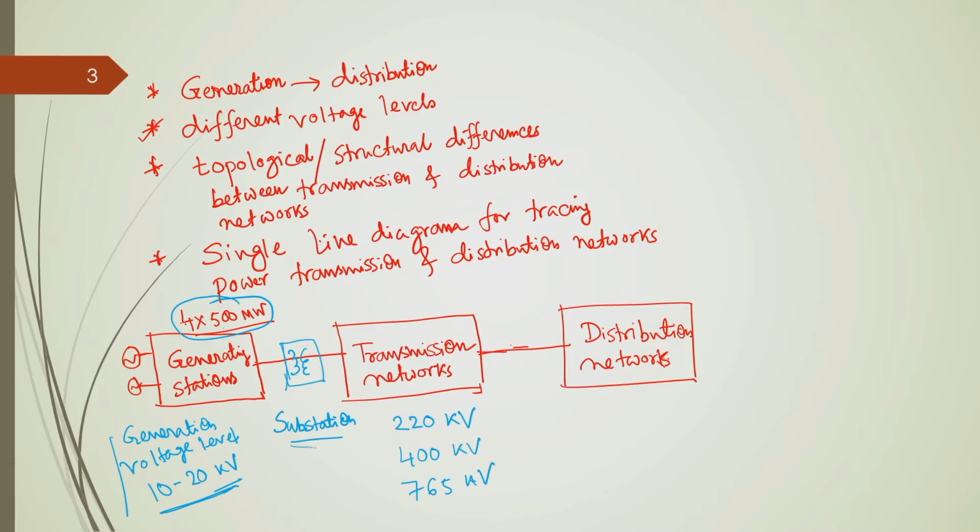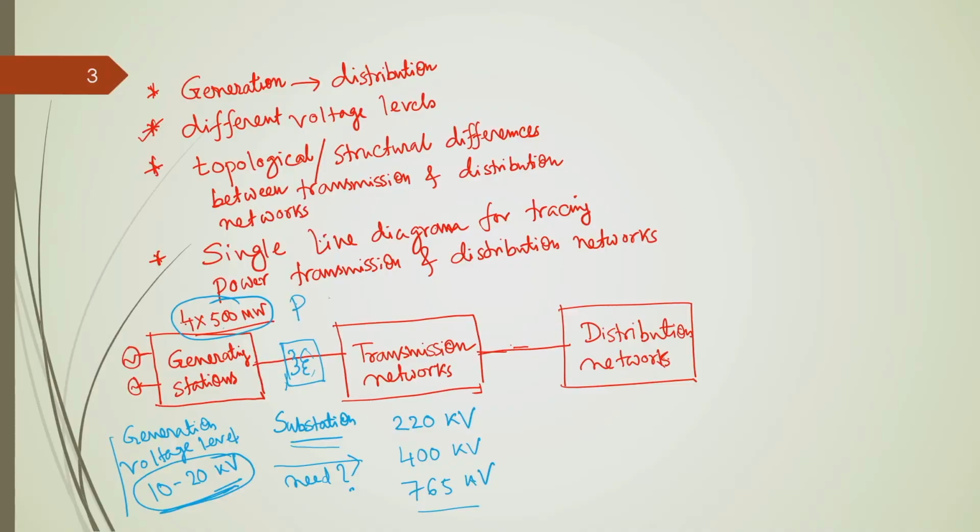So, in the substation we have transformers, this sign is representing a transformer. There are multiple transformers, which are basically responsible for converting the generation voltage level to the transmission voltage level. Okay. Now, the question is why we need this transformation, why do we not just transmit whatever voltage we generate? So, there are some issues, okay.